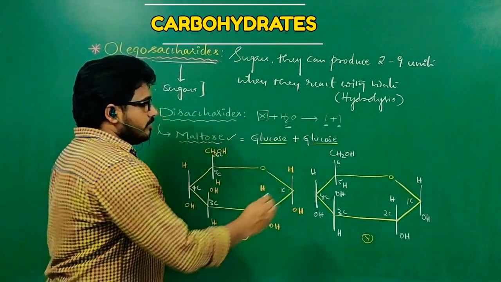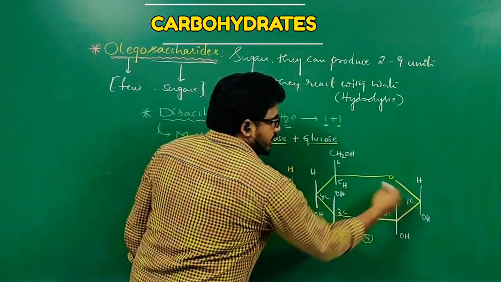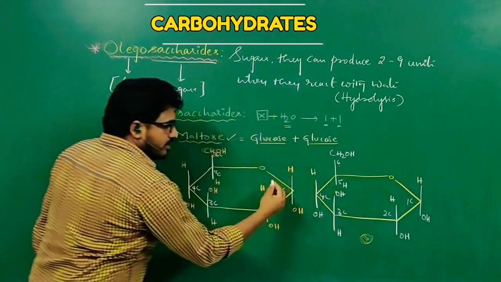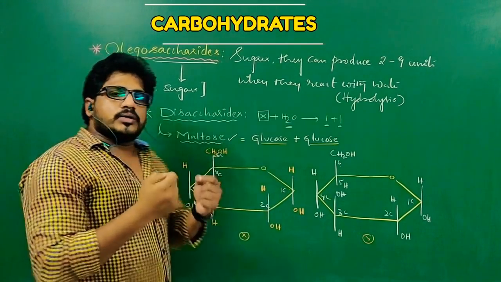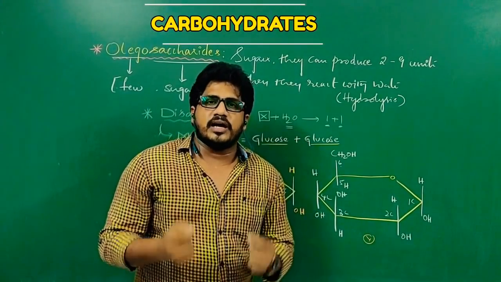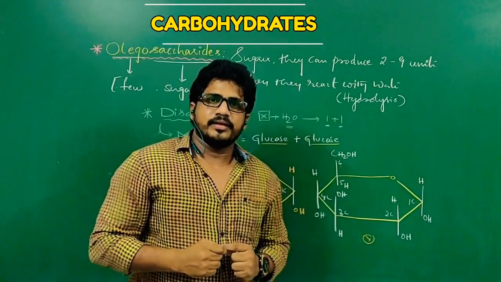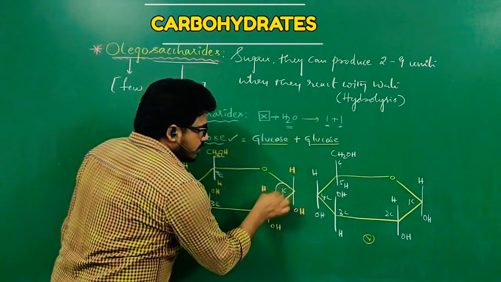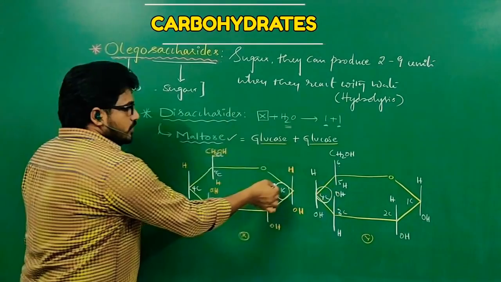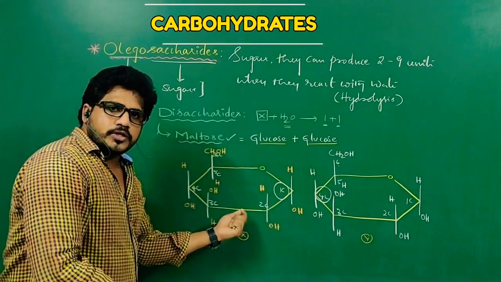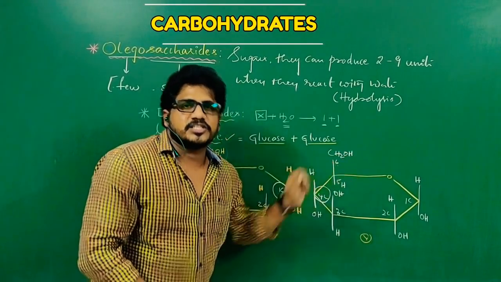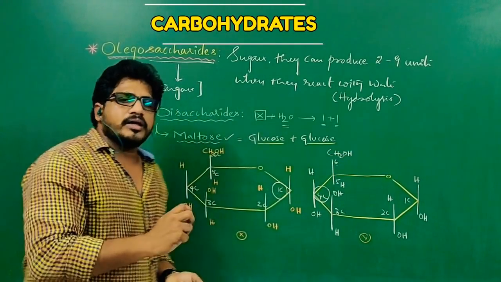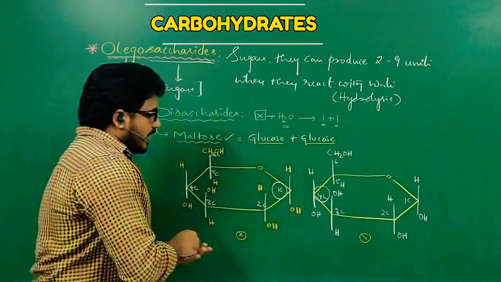You observe that the first carbon of Y is far from the first carbon of X. Then which two carbons of the two glucose molecules are close together? The answer is 1 and 4. So the first carbon of one glucose molecule is closer to the fourth carbon of its adjacent glucose molecule. So a bond can be formed between 1 and 4.